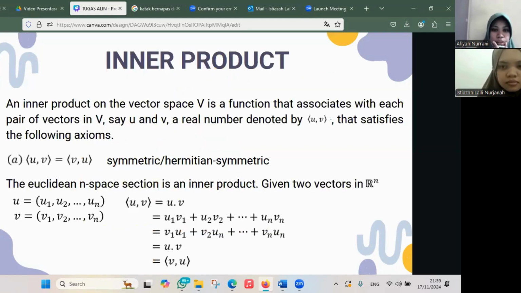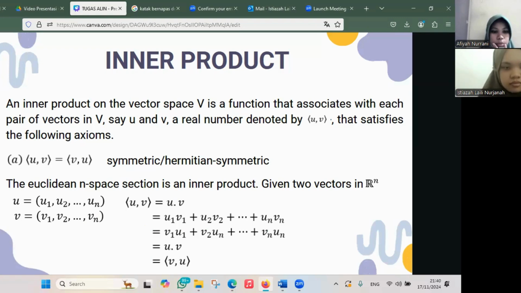First, we will learn about inner product. An inner product on the vector space V is a function that associates with each pair of vectors in V, say U and V, a real number denoted by the inner product of U and V, that satisfies the following axioms. The first axiom is: the inner product of U, V equals the inner product of V, U. This is symmetric, or Hermitian symmetric.